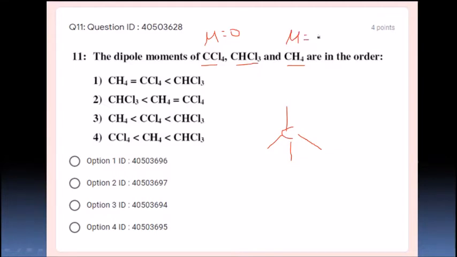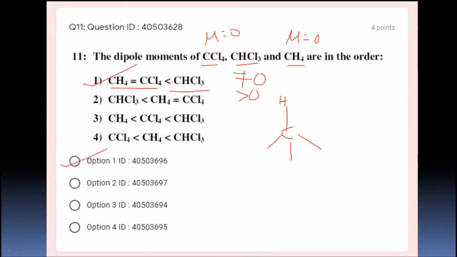But if I write here hydrogen and here chlorine, it is not going to be 0, it must be above 0, a positive value. So which is going to have more dipole moment? Chloroform. CCl4 and CH4 are both 0 or more or less equal. So option number 1 is the correct option, students.